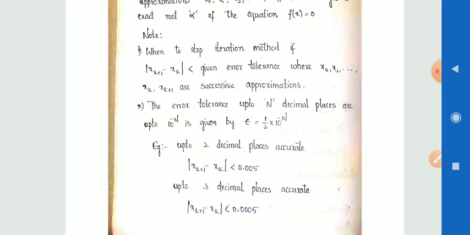Here, up to 2 decimal places accurate means |xn+1 - xn| is less than 1/2 × 10^-2, which gives 0.005. Up to 3 decimal places accurate means |xn+1 - xn| is less than 0.0005.